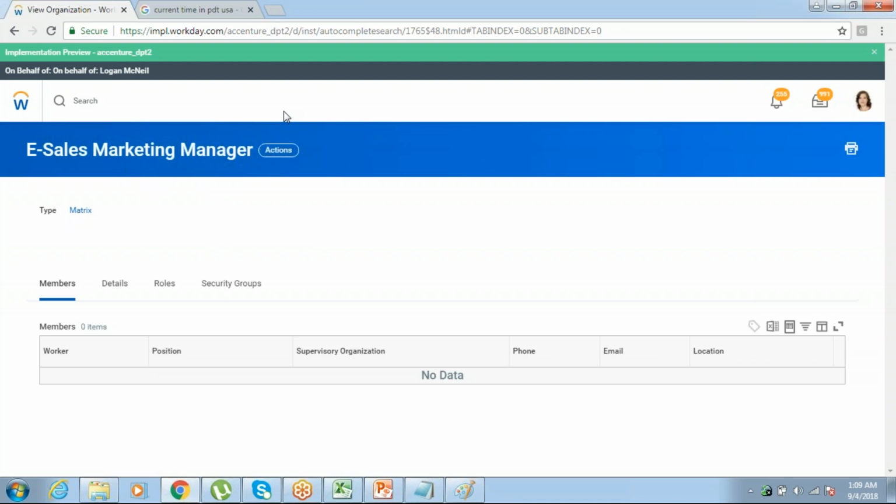Effective date is very important in our Workday. What effective date you are giving, that day only you can view or do anything. Suppose if you are giving the effective date as 10th September, until 10th September they will not be visible here, and you cannot view them as well. So that is the power of the effective date in our Workday tenant.